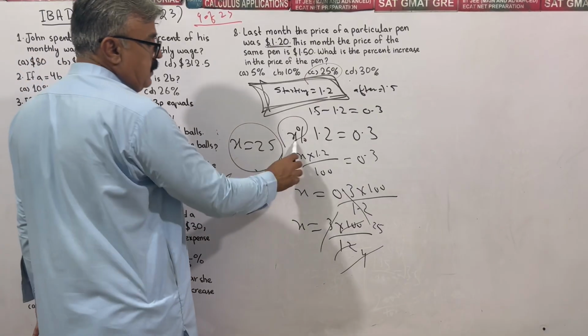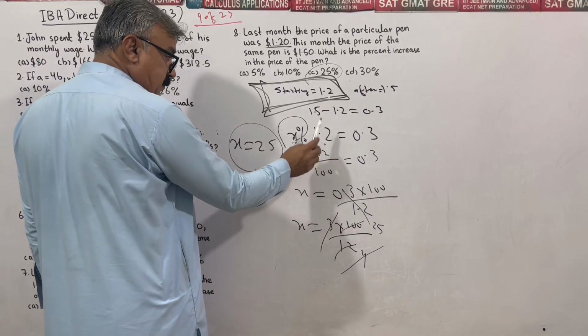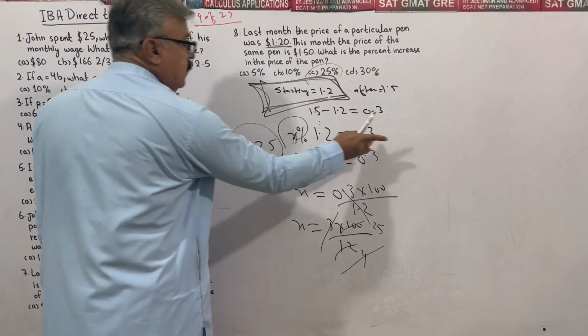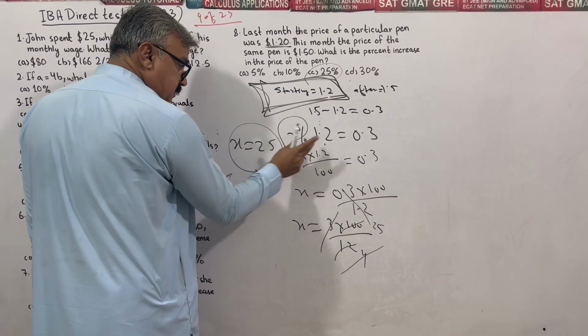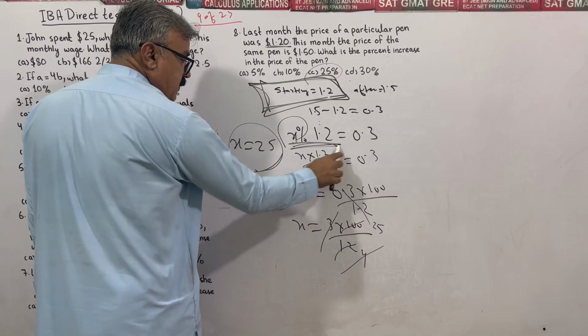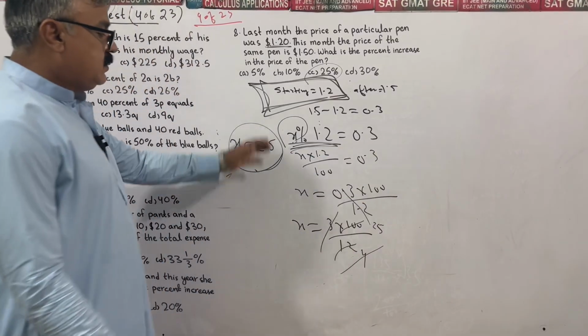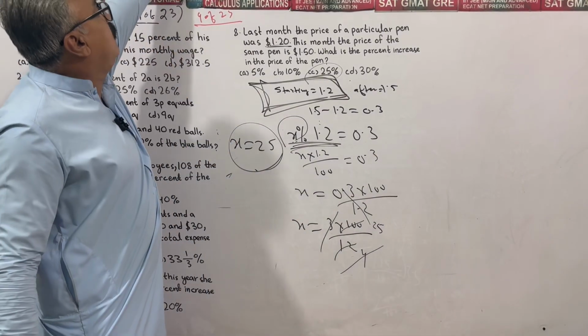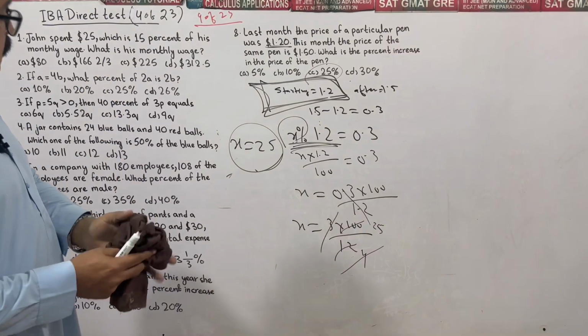What percent of 1.2? The base quantity is $1.2. What percent of 1.2 is equal to 0.3? Solve for x. We are going to have 25%. Okay, cool. We are done with one side.